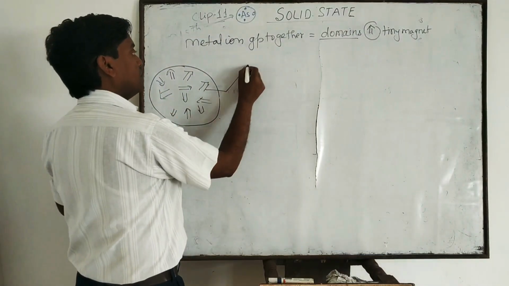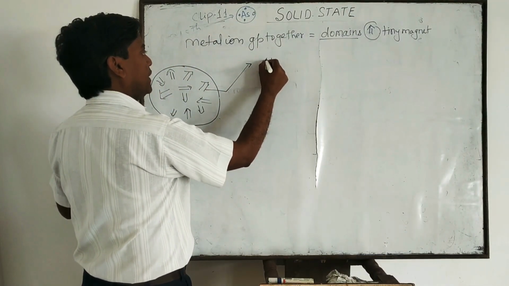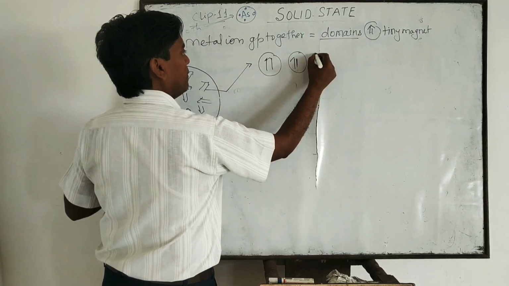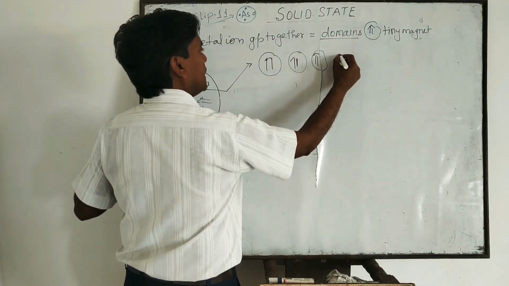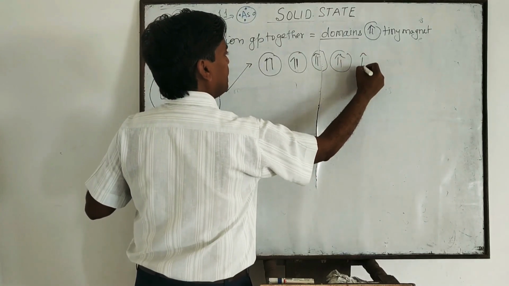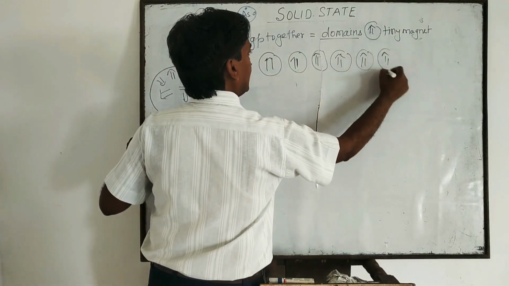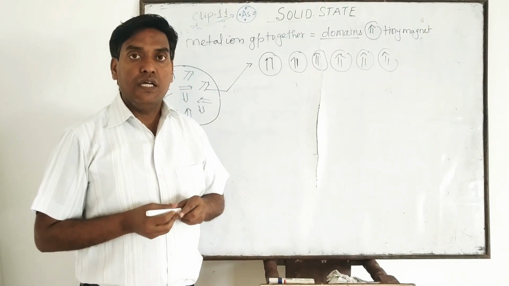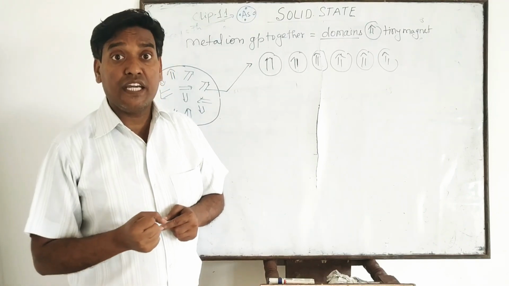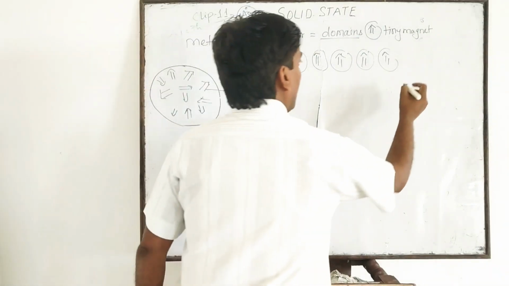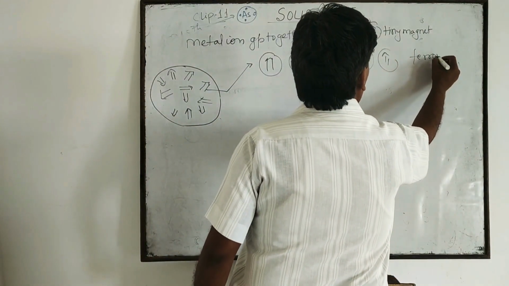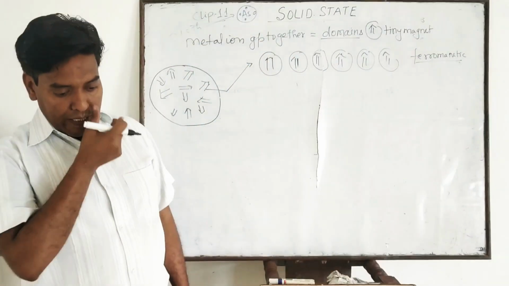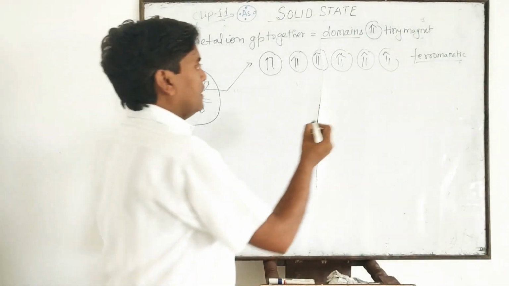When this unmagnetized piece of metal is placed in a magnetic field, the first condition is that all the domains start to spin and arrange in the direction of the magnetic field. And when all the domains arrange in the direction of the magnetic field, then they produce a very strong magnetic moment. That type of substance is known as ferromagnetic substance. And the examples of ferromagnetic substance are iron, cobalt, etc.